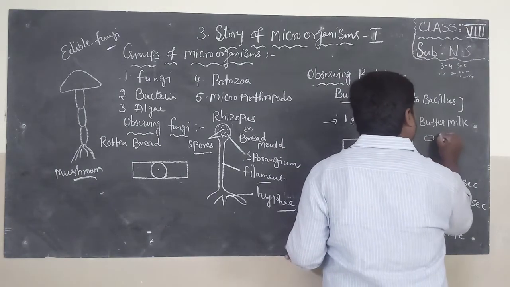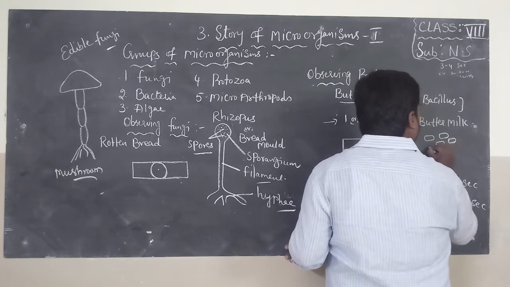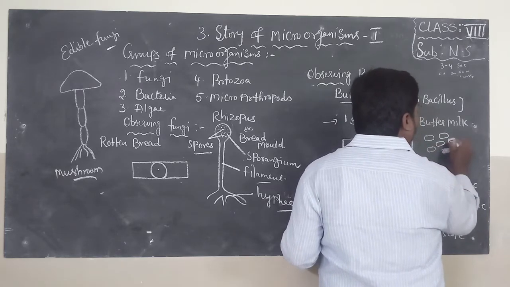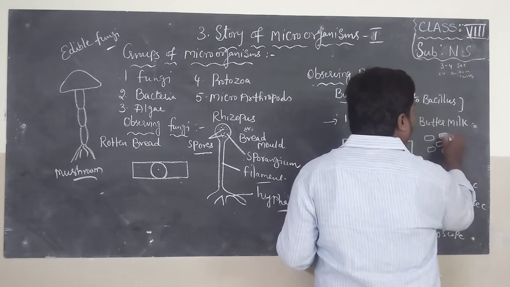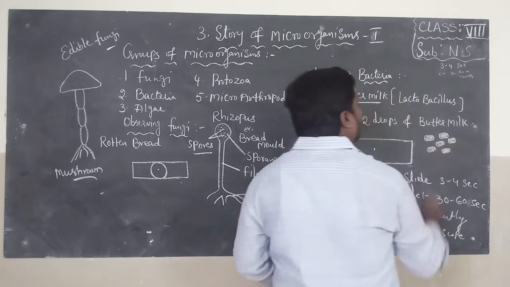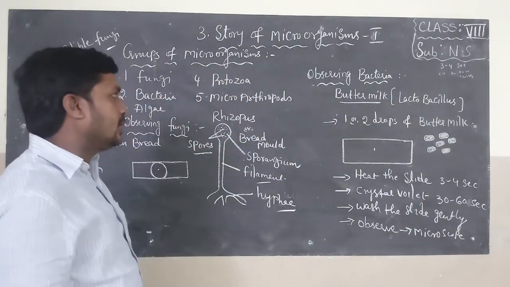Here, rectangle shape structures like this are the Lactobacillus bacteria. So we can find bacteria in buttermilk, Lactobacillus bacteria.